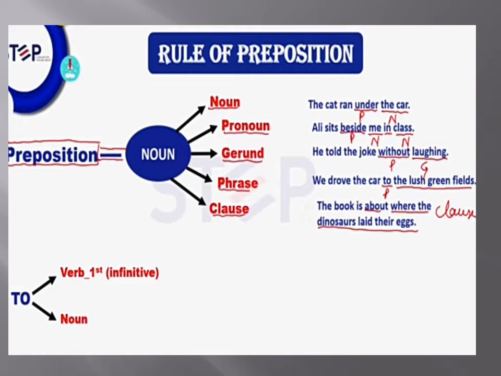In the last example, you can easily get that a preposition can be used before a clause. The book is about where the dinosaur laid their eggs. Here the word about is a preposition, and what starts after about is a clause. Now to can be used as an infinitive. When we use the first form of the verb after to, it will be called an infinitive, not a preposition.